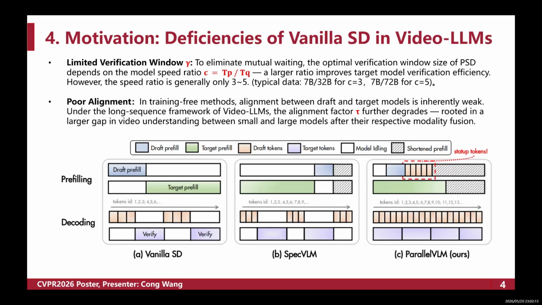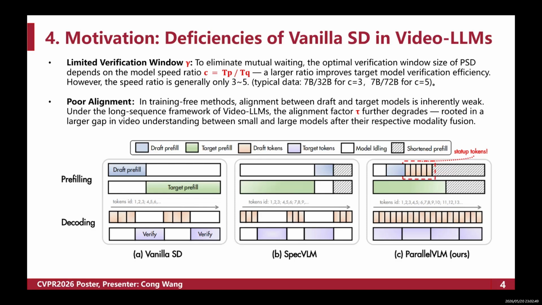The second is that serious cross-model alignment degradation would occur, which means that the output from the draft model will be rejected by the target model. This means misalignments. Most of those training-free speculative decoding methods have a weak inherent feature alignment between the draft model and the target model, because the capacity of the draft model is limited. Under the ultra-long sequence setting of video understanding tasks, the alignment degree drops sharply.